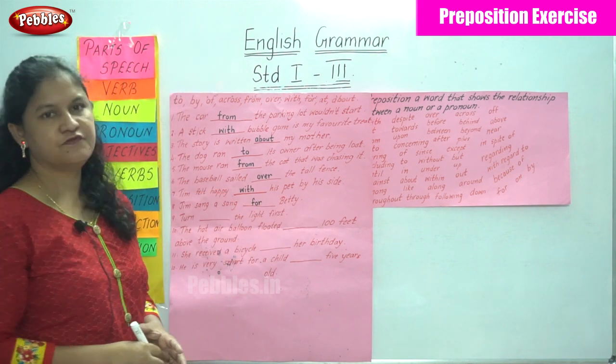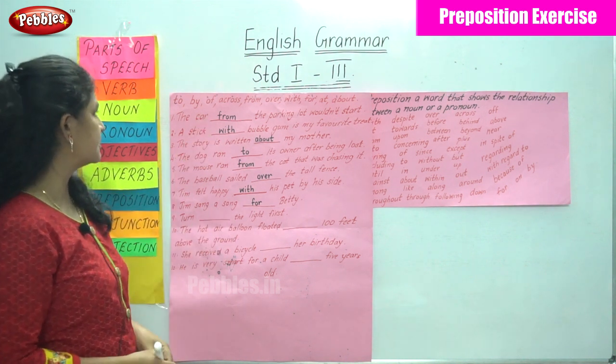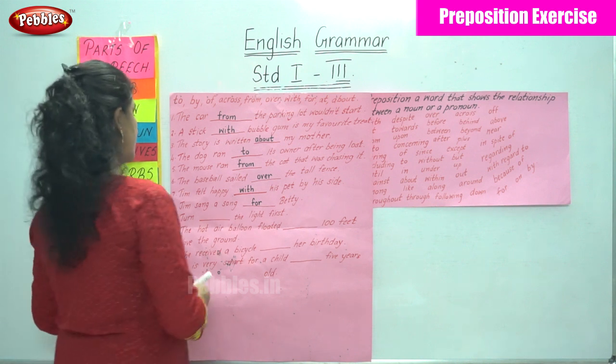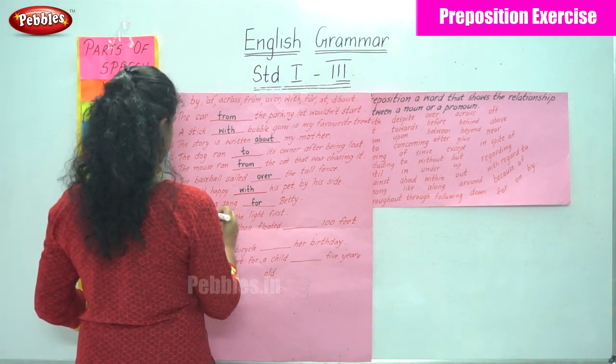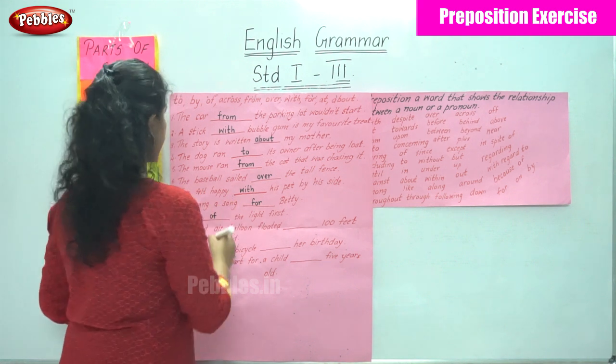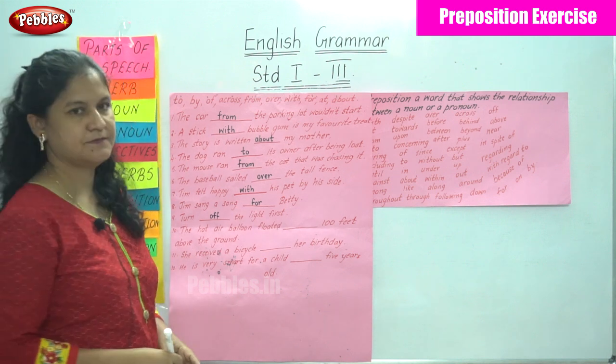Turn dash the light first. So I write the preposition off. Turn off the light first. Turn off the light first.